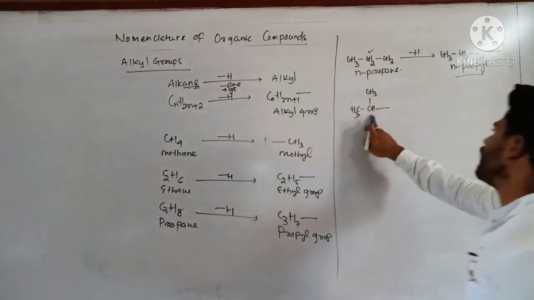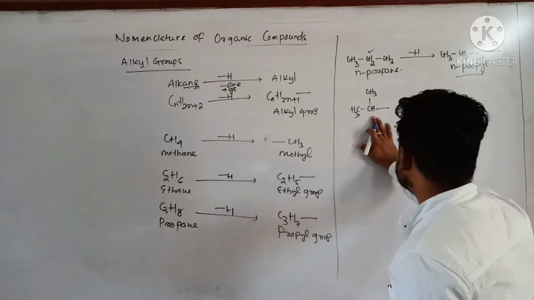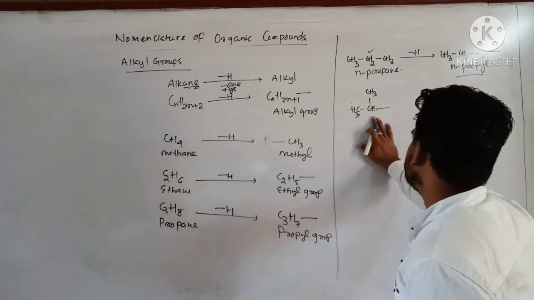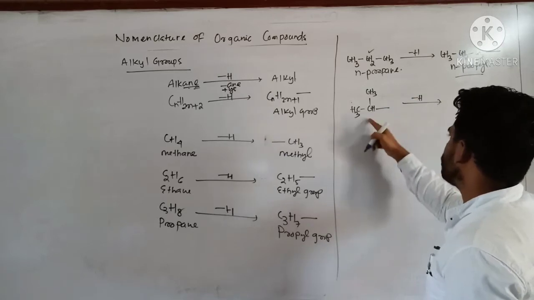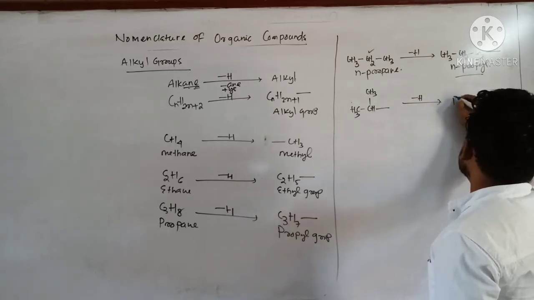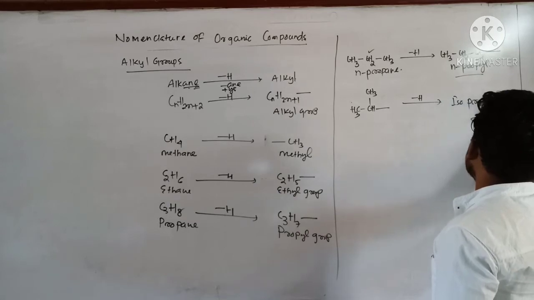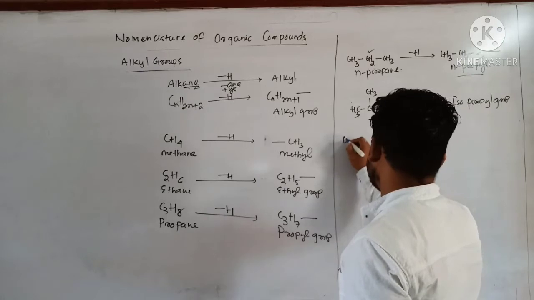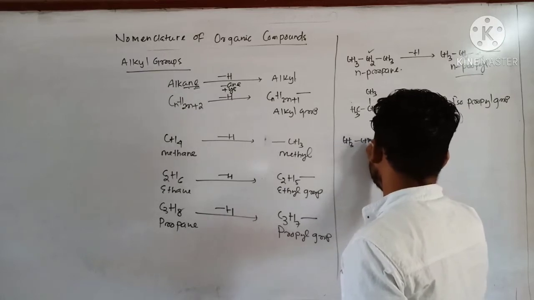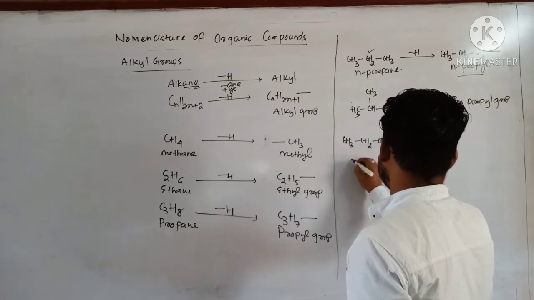Two methyl groups are attached to the second last carbon atom, and this group is called isopropyl group because the prefix is iso. Clear?